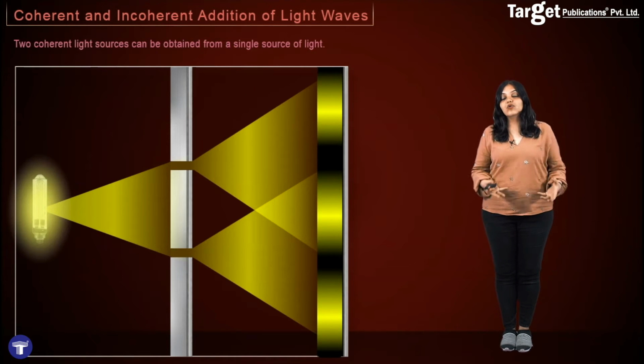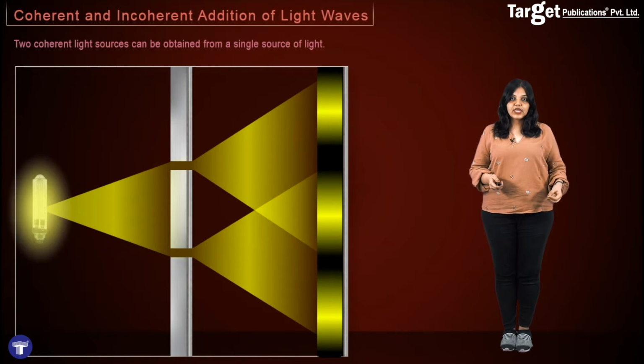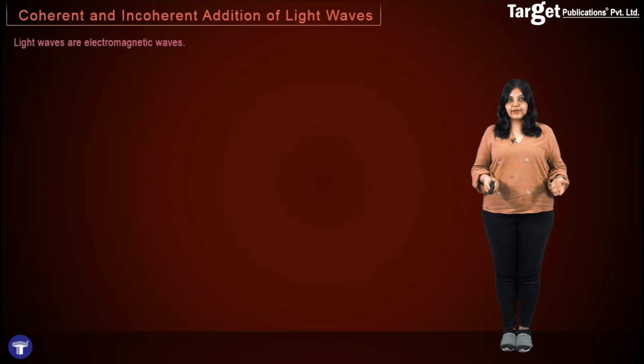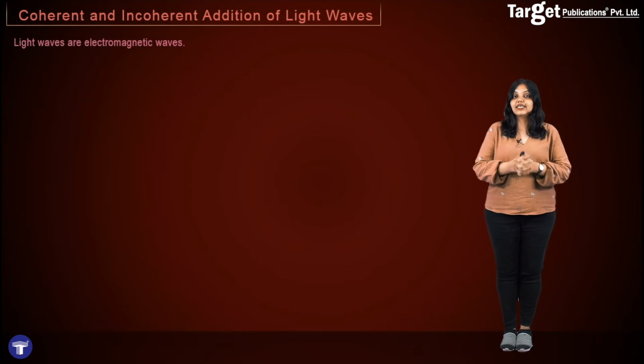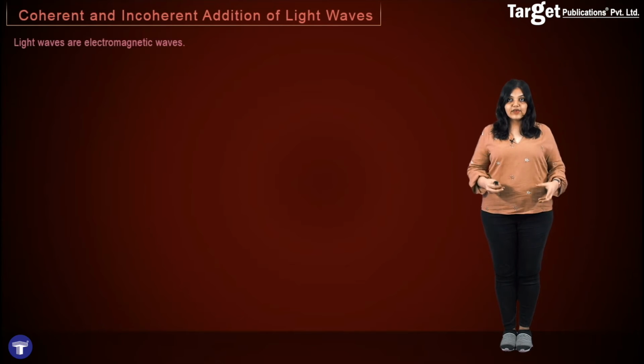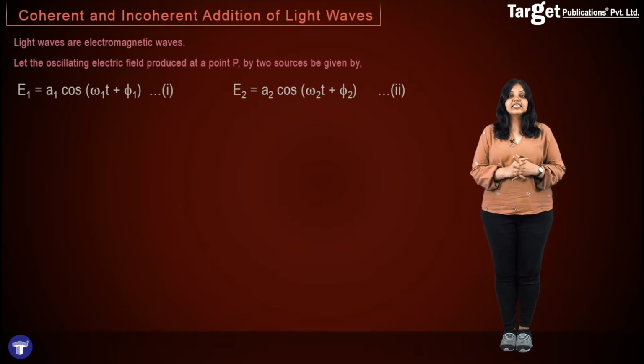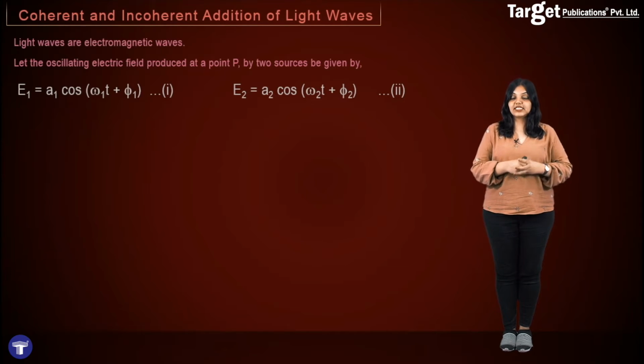We have finally concluded that in order to see interference, we'll need to use coherent sources of light. We can also conclude this mathematically. Since we know that light waves are electromagnetic waves, we can apply the superposition principle to two light waves and see if interference is mathematically obtained. Let the oscillating electric field produced by the first source at a point be E1 and that by the second source at the same point be E2. And then E1 is given by A1 cos(ω1 t + φ1) and E2 is given by A2 cos(ω2 t + φ2).